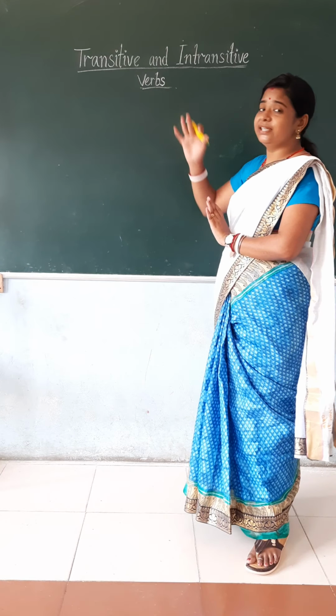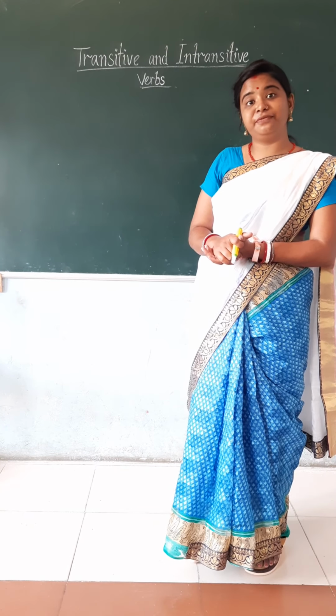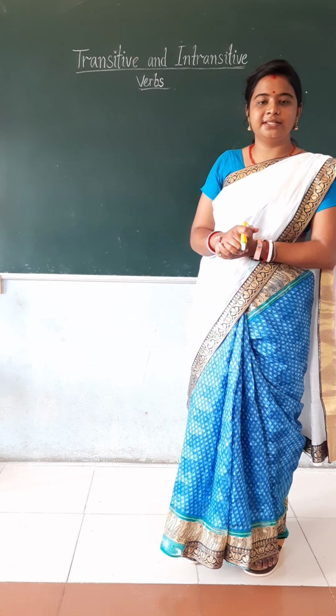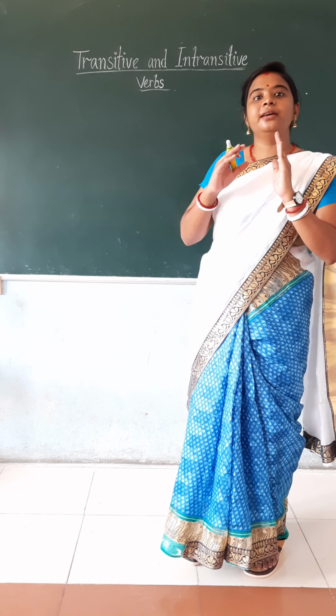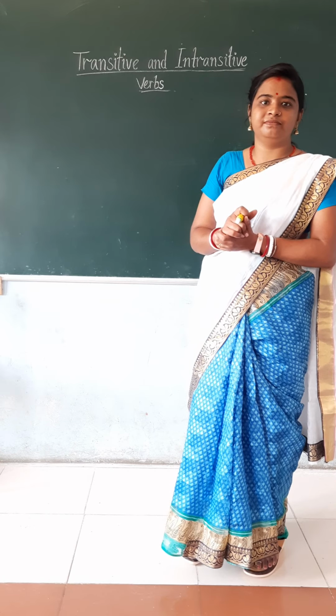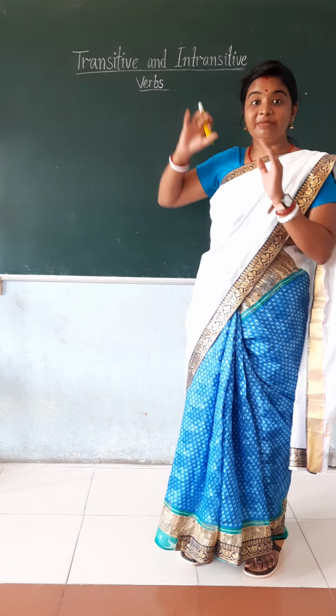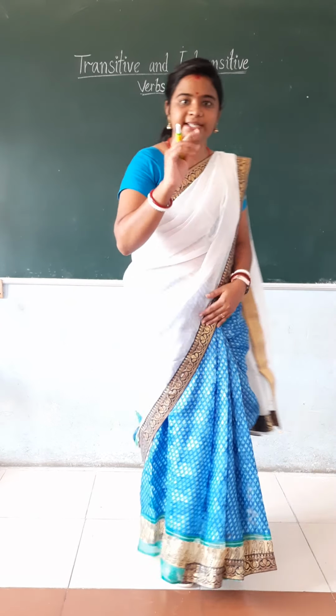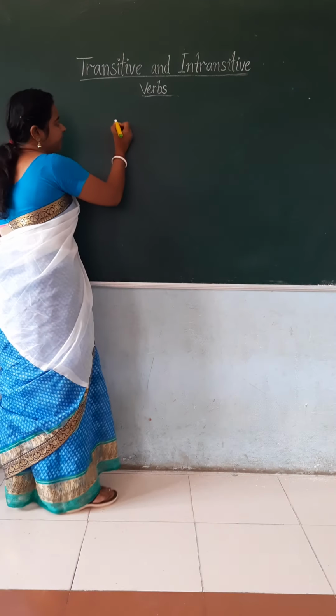So see, this is true that a transitive verb will have a direct object. Now what do you mean by direct object? See, there will be a receiver of the action. In the transitive verb, there will be a receiver of the action. See, for example, one sentence I am writing here.